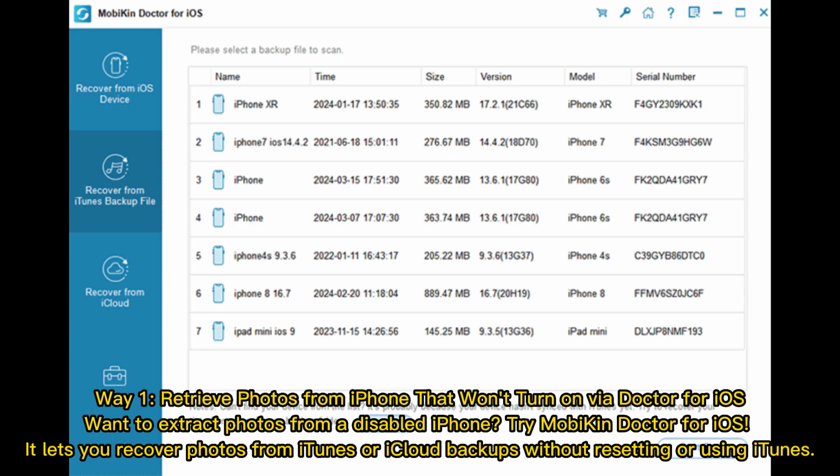Way 1. Retrieve photos from iPhone that won't turn on via Doctor for iOS. Want to extract photos from a disabled iPhone? Try Mobican Doctor for iOS. It lets you recover photos from iTunes or iCloud backups without resetting or using iTunes.